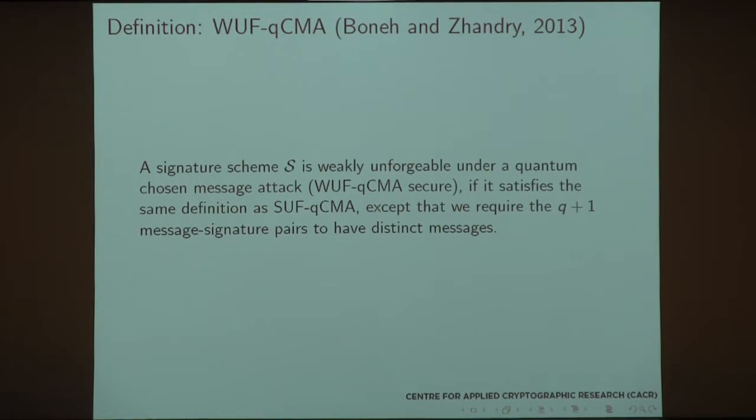All right, now we have the weak version. A signature is weakly unforgeable under quantum chosen message attack if it satisfies the same definition, except that we require the Q plus 1 message-signature pairs to have distinct messages. So in the strong version, the messages don't have to be distinct as long as the signatures verify.